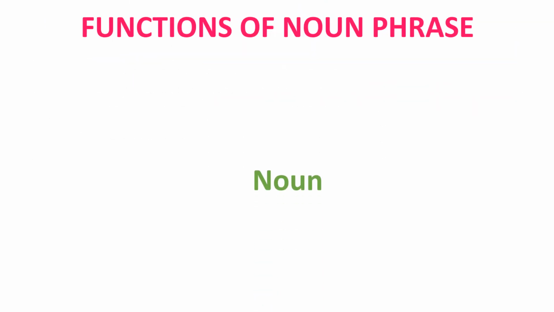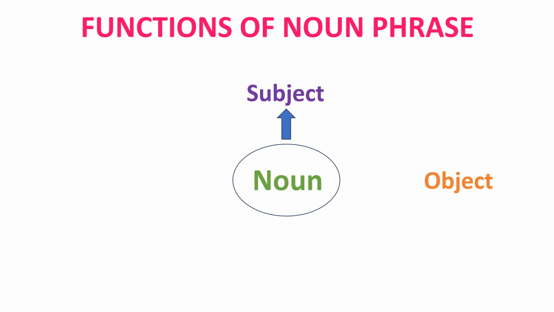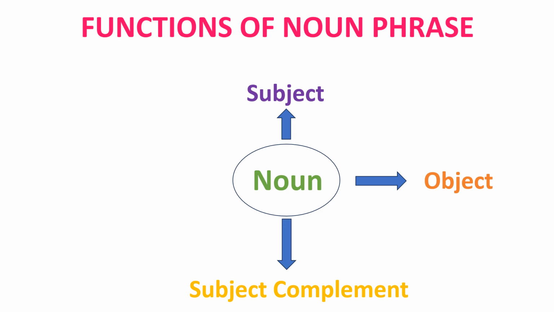So the four ways in which a noun phrase might come are as a subject, as an object, as a subject complement, or as a case in opposition.